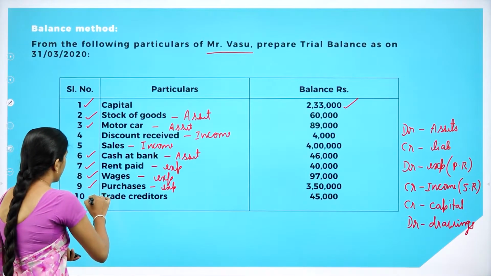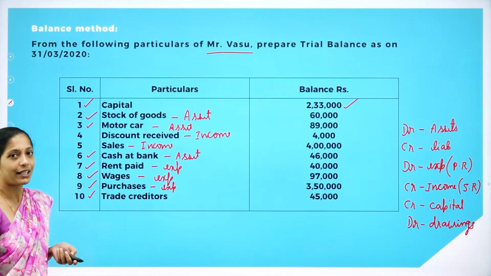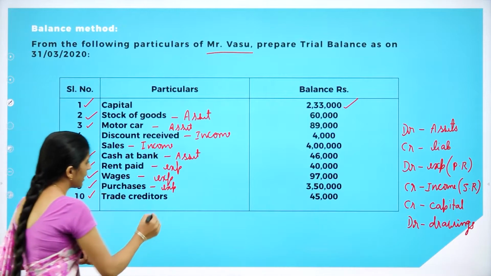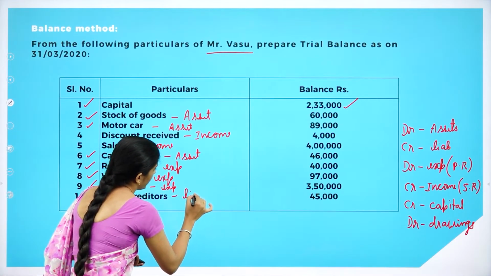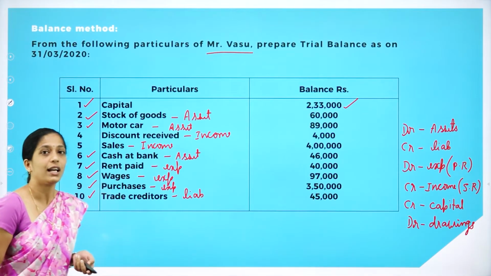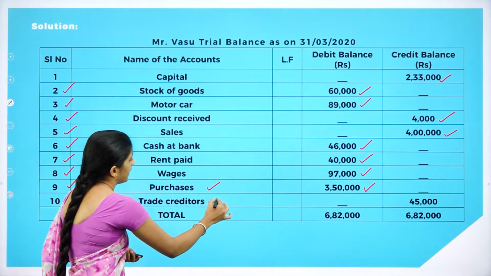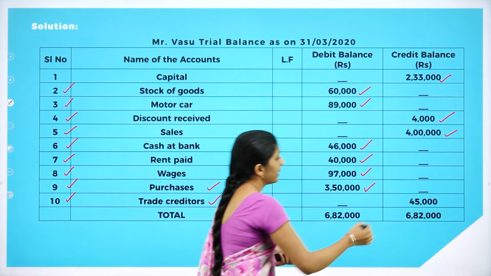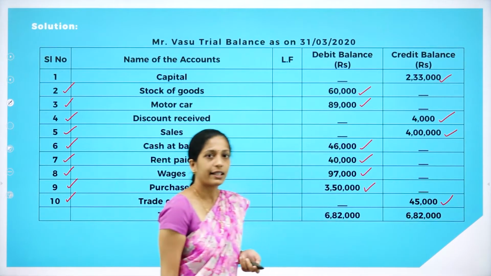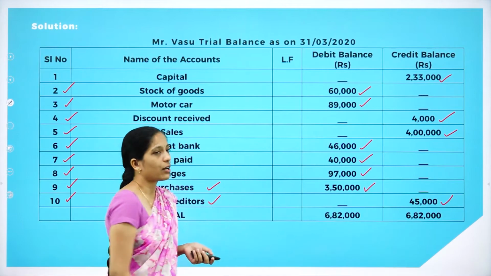Next, the last one is trade creditors. Trade creditors is what? It's a liability. What are you going to do with liability? We are crediting liability. So 10th, trade creditors is a liability. So we are crediting liability. Clear? Now, we are done with recording all the transactions.